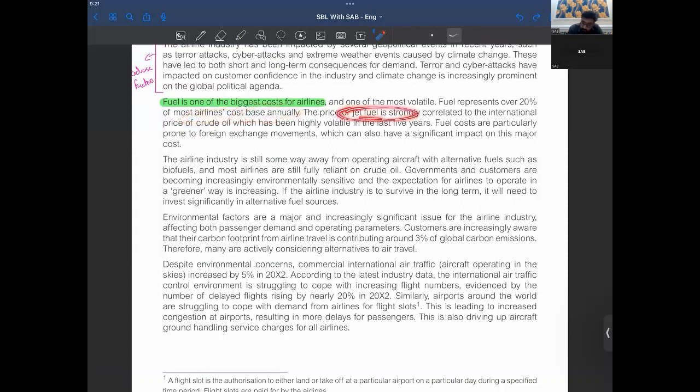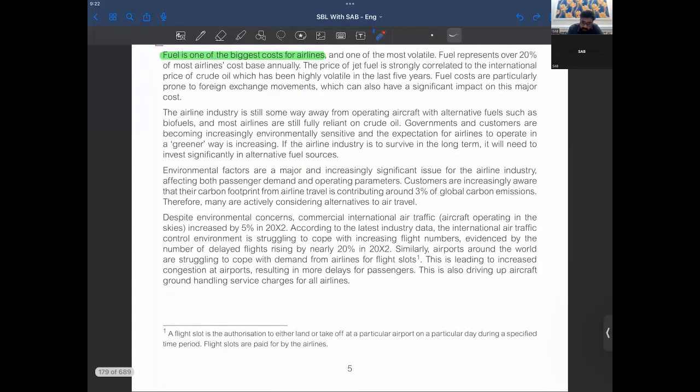The price of jet fuel is strongly correlated to the international price of crude oil, which has been highly volatile. Fuel costs are particularly prone to foreign exchange movements, which can also have a significant impact on this major cost. Now, the airline industry is still some way away from operating aircraft with alternative fuels such as biofuels, and most airlines are still fully reliant on crude oil.